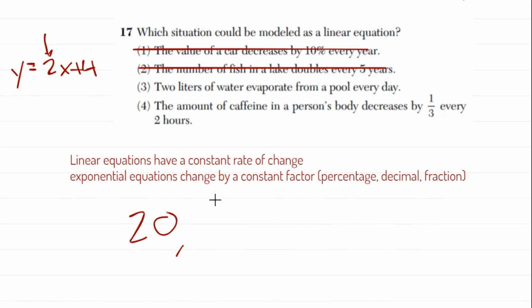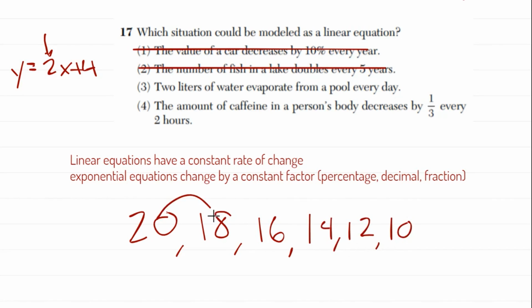On day 2, I lose 2 liters, so I'm down to 18. Next day, I lose another 2, I'm down to 16. You can see the pattern here. I'd be down to 14, and then 12, and then 10. If you notice, every single time I increase the day by 1, my liters are decreasing by 2. That's the constant rate of change. That's a linear equation, because the change is a constant rate of change.